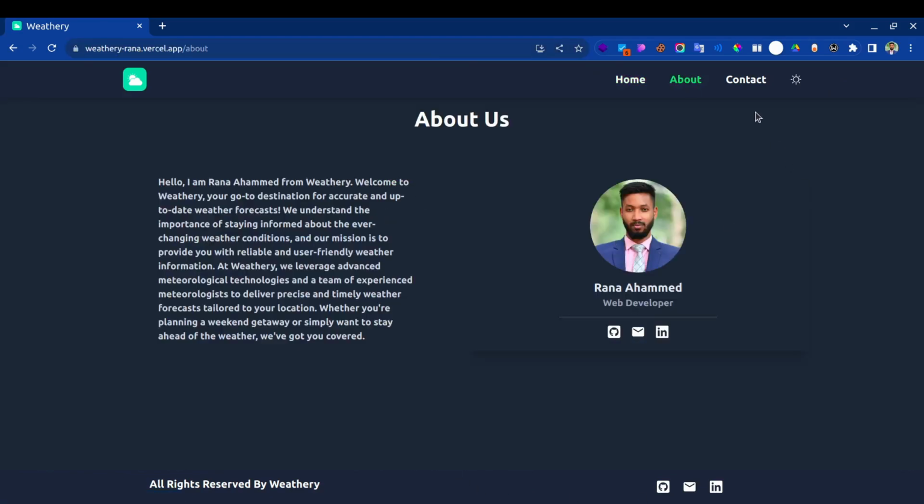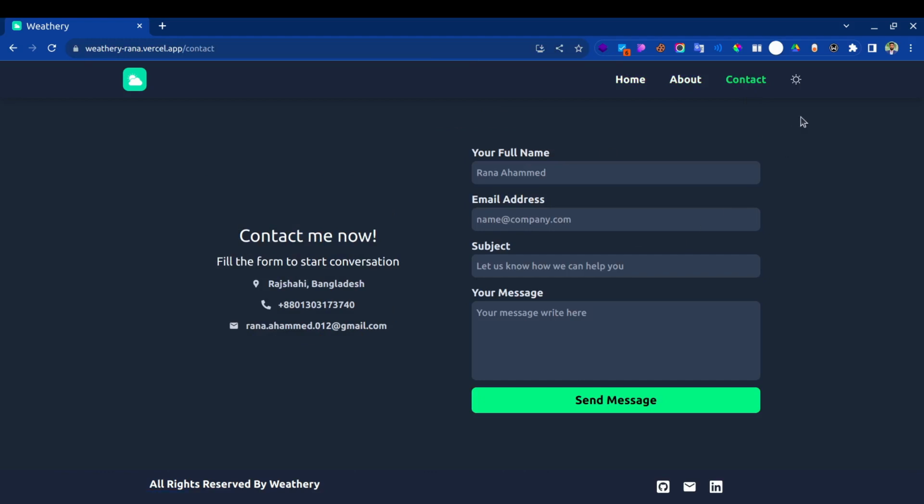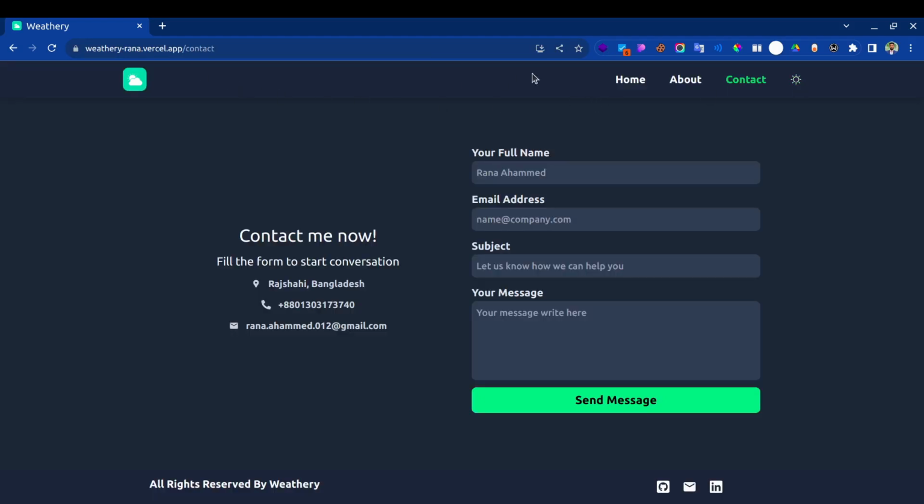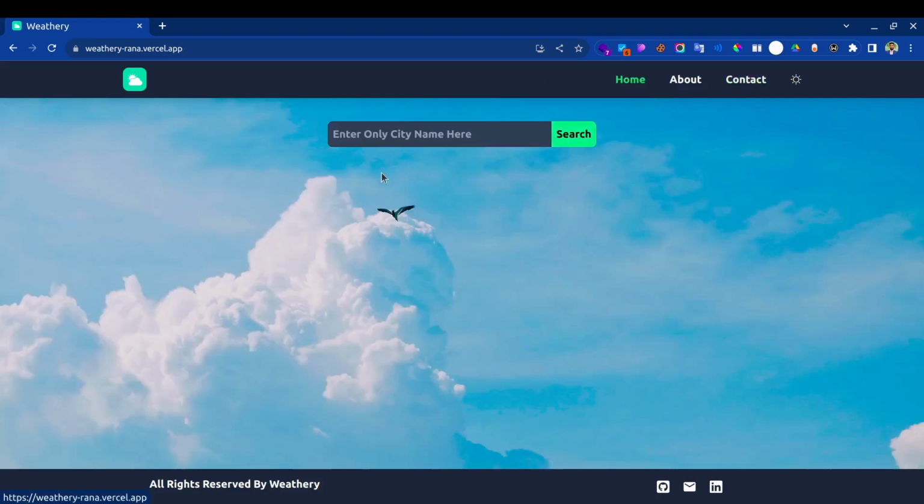This is the about page. This is the contact page, and this icon is a dark mode toggle. If I go to the homepage again and put a city name here, it will show me the current condition and hourly condition of weather of this city.